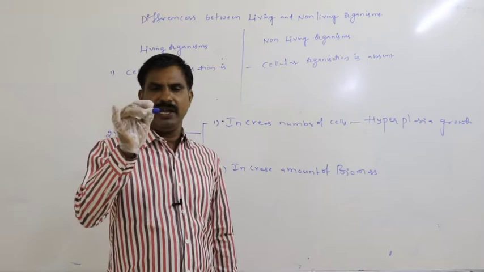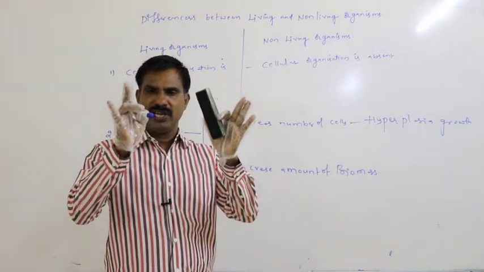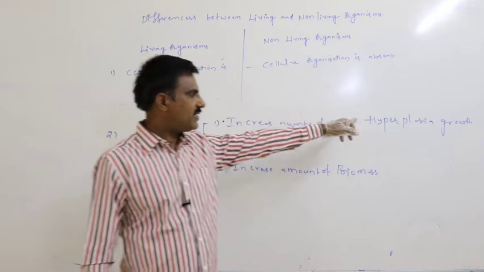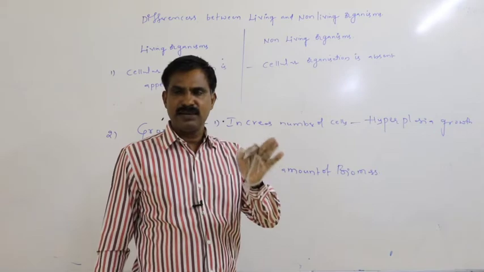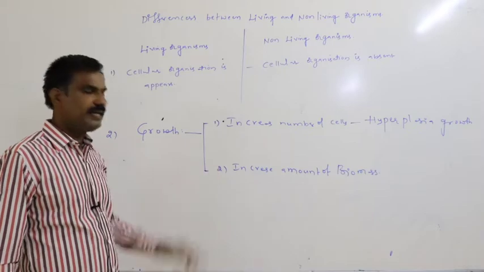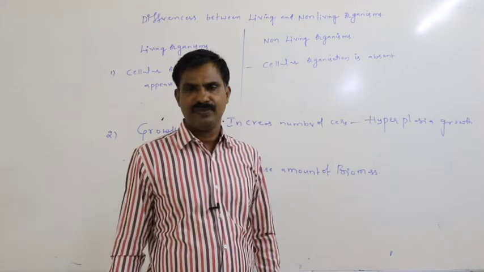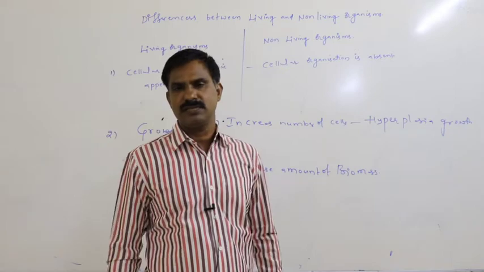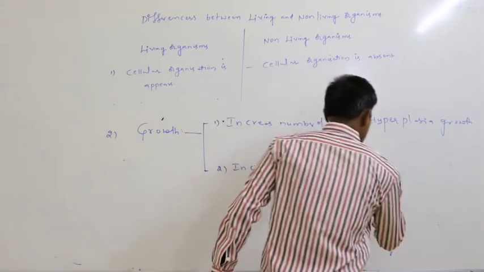In most highly developed individuals, definitely this kind of hyperplasia growth appears. During embryonic development, definitely this kind of hyperplasia growth appears. Due to an increased number of cells, if growth occurs, that is said to be hyperplasia growth. Instead of that, without increasing the number of cells, by increasing the size of the cell, by increasing the amount of biomass, if growth occurs, that is said to be hypertrophy growth.